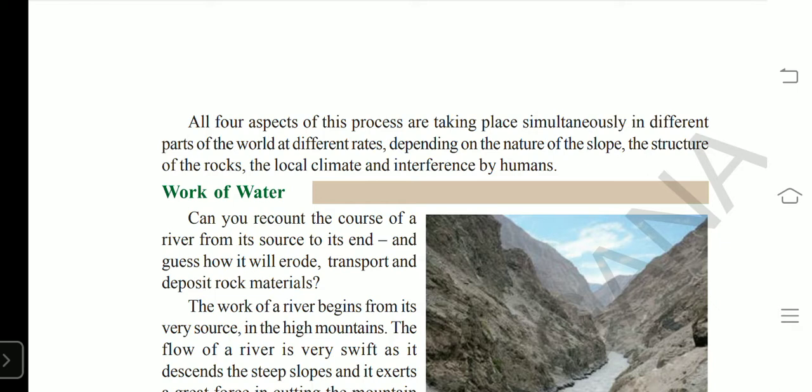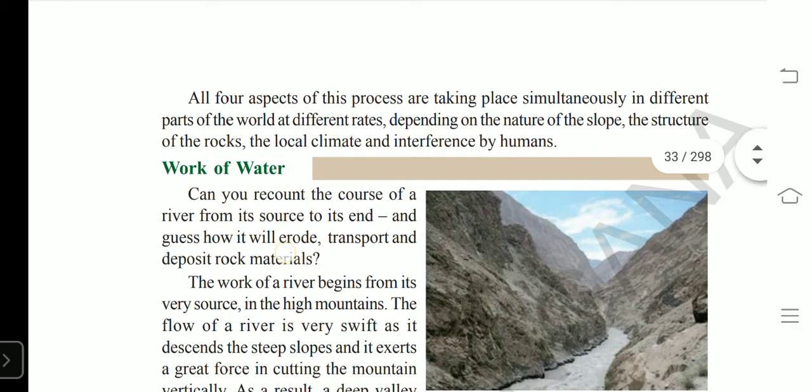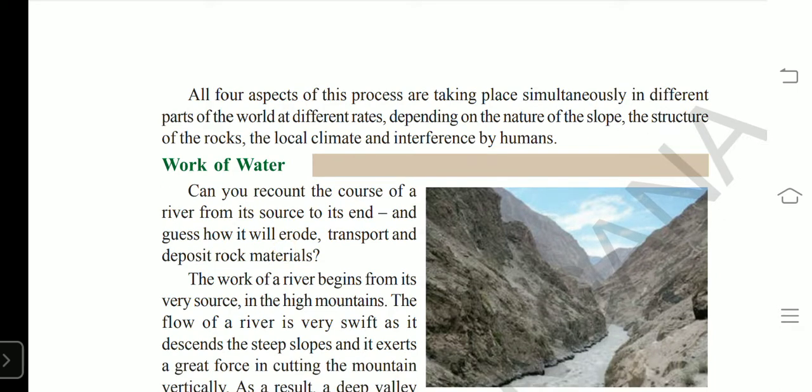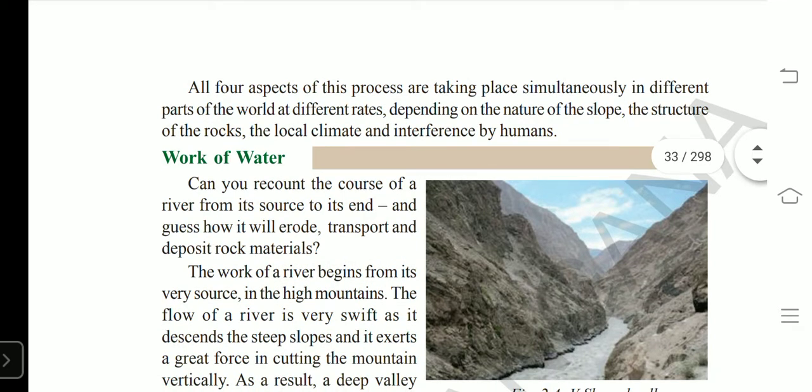The surface of the earth is not a leveled one, it is an undulating one. Somewhere we see low lying areas, and somewhere mountains. In another area we find plateaus, right? And the mountains and hills, where the slope is different.